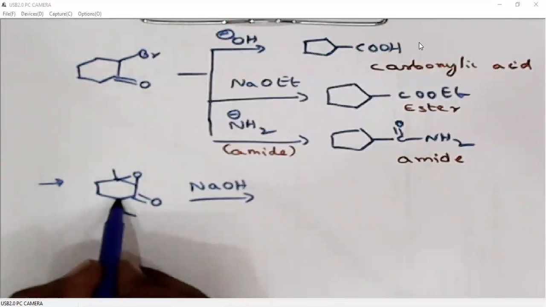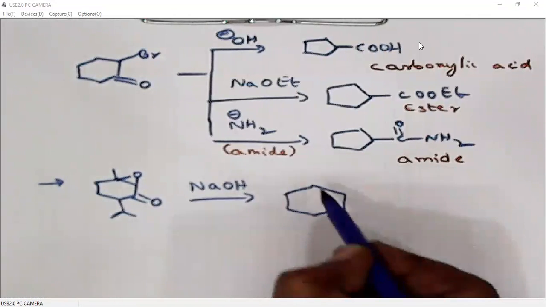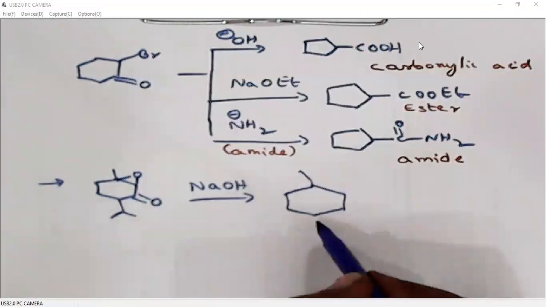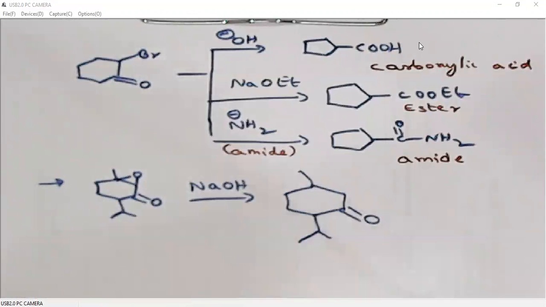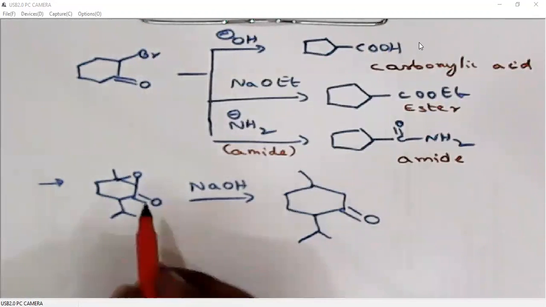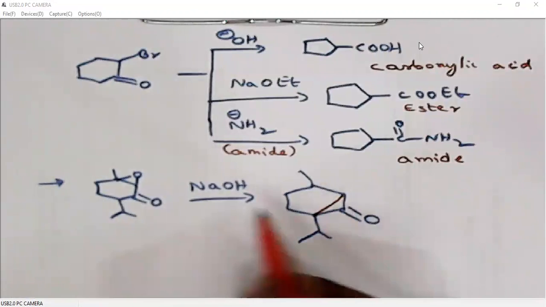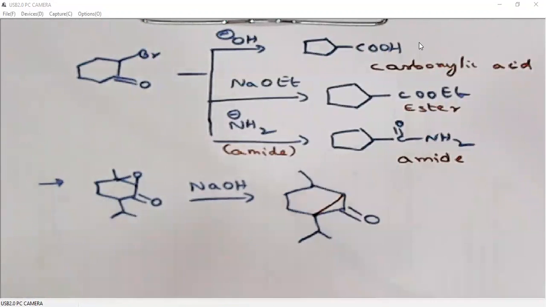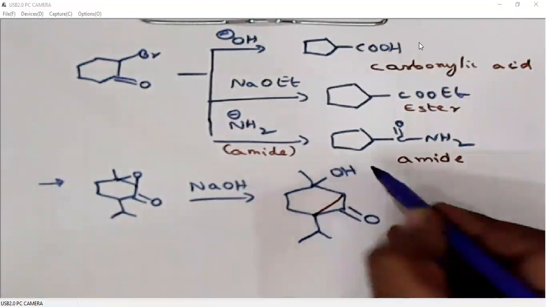So a negative charge will be generated here, and that will undergo an SN2 reaction with this carbon. Epoxide opening will take place.